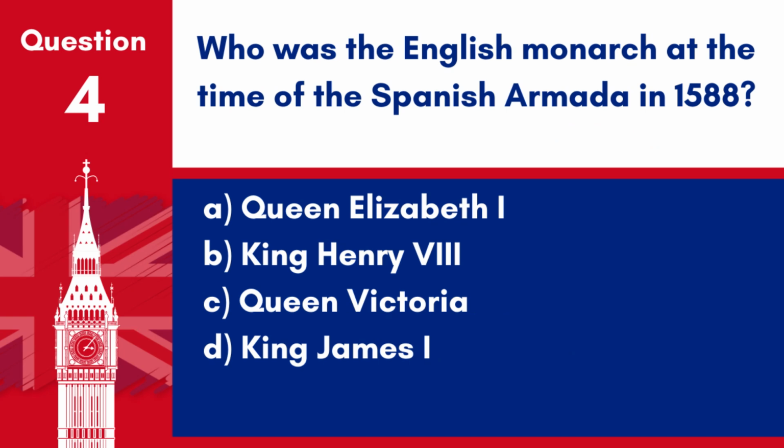Question 4. Who was the English monarch at the time of the Spanish Armada in 1588? A. Queen Elizabeth I. B. King Henry VIII. C. Queen Victoria. D. King James I. Answer: A. Queen Elizabeth I. She was the monarch during the Spanish Armada's attempted invasion in 1588.